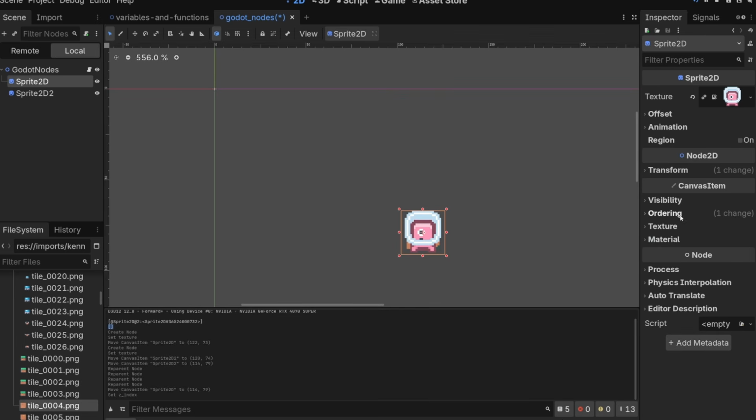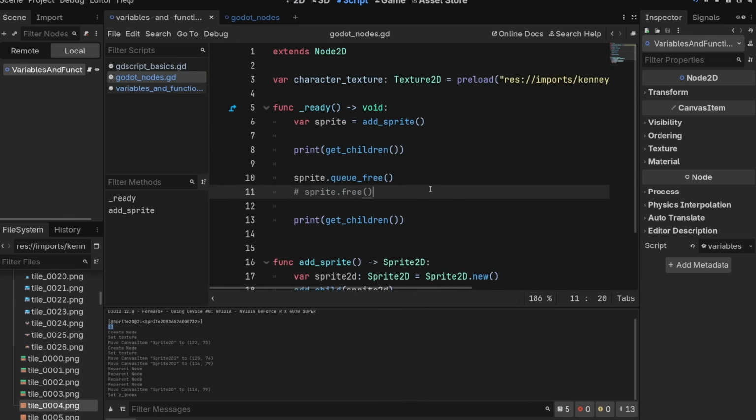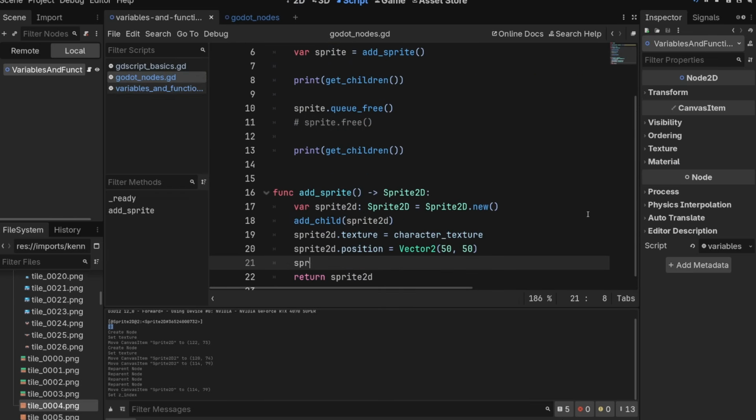We will probably use this in the game we make. So you can access z-index really easily. You can do sprite2d.z-index equals whatever you want. You can even do negative numbers if you want it to be behind the default.